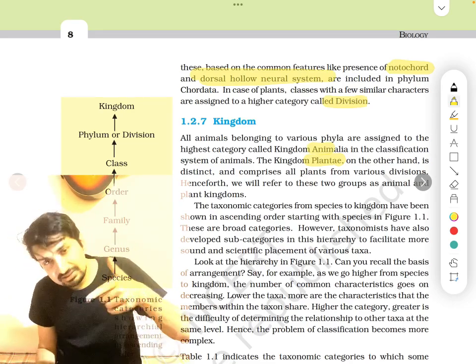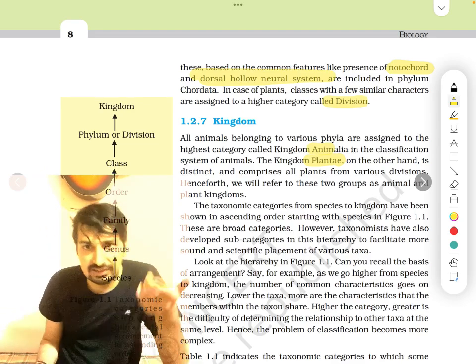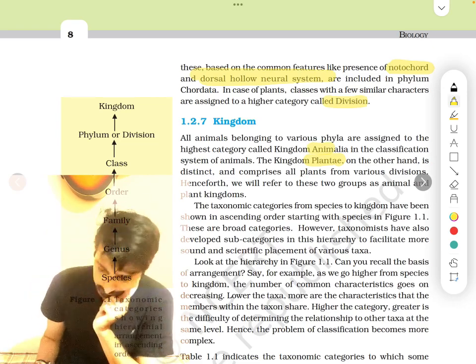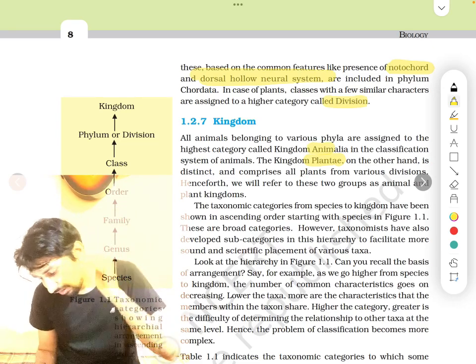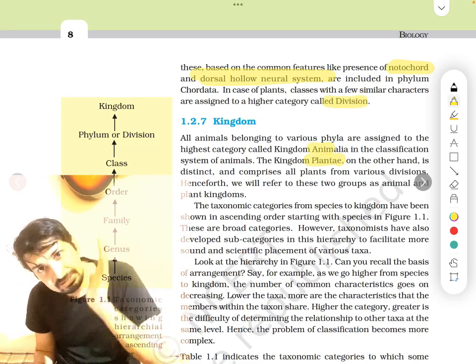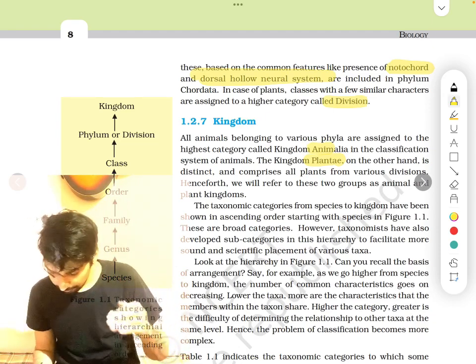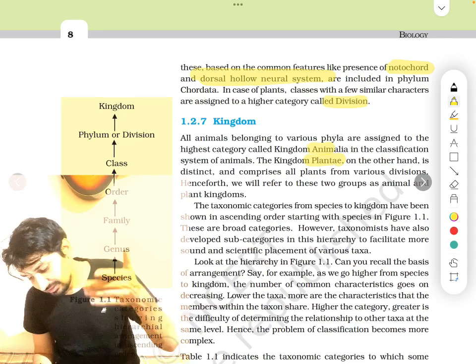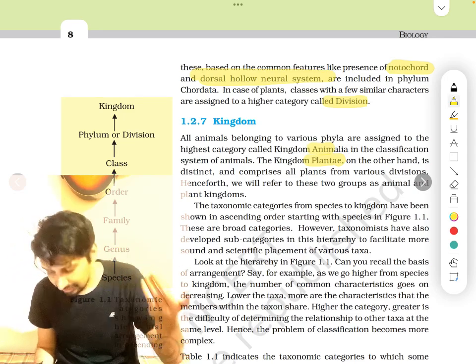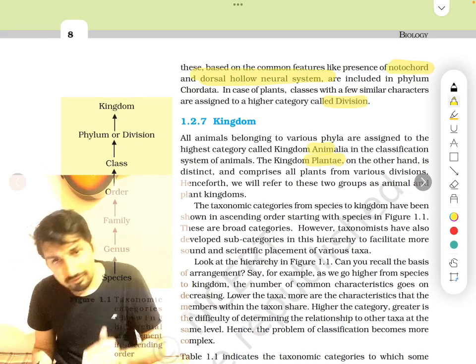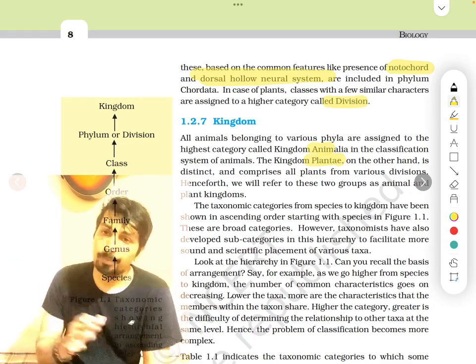Species, genus, family, order, class, phylum or division. Okay, so SGFO, CPK. Species, genus, family, order, class, phylum or division, kingdom. This is the way it goes.